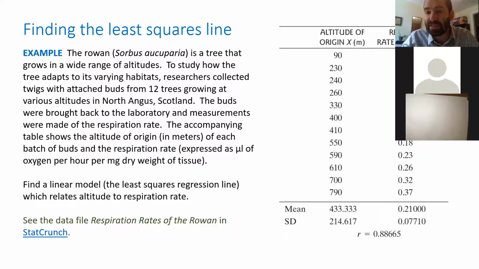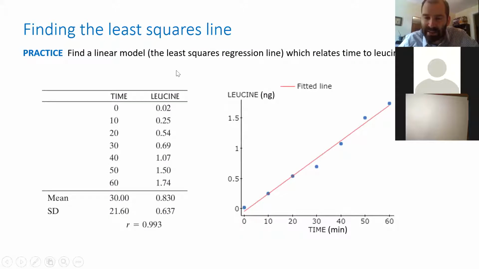They call it least squares because you're minimizing the square of the distance between the points and the line. So in that way, you're finding the line that's as close as possible to these points. We take the distance between each point and the line, square it, and then try to minimize that amount. And that's why it's called the least squares line.